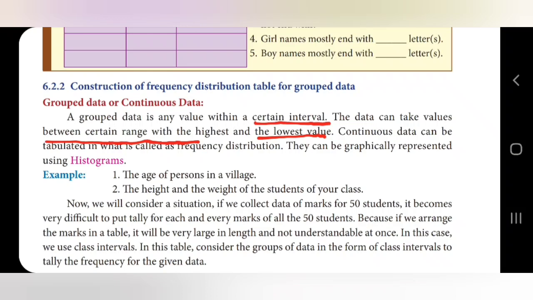Continuous data can be tabulated in what is called a frequency distribution. They can be graphically represented using a histogram. So for ungrouped data we can use the bar graph, and for grouped data we can use the histogram. For example, the age of persons in a village: they will mention 0 to 5 years, 6 to 10 years, like that, a range. The height and weight of the students of your class may be the same or in a range. If we see this example, you can understand.